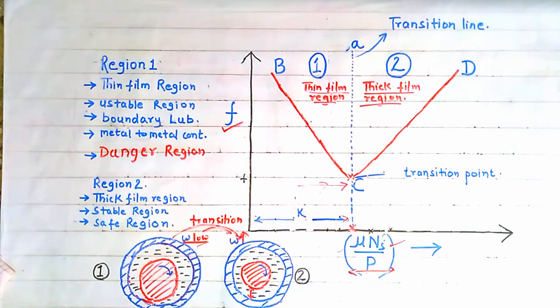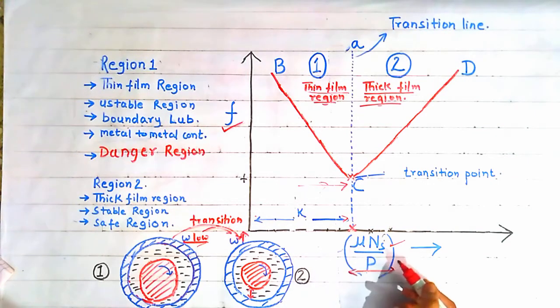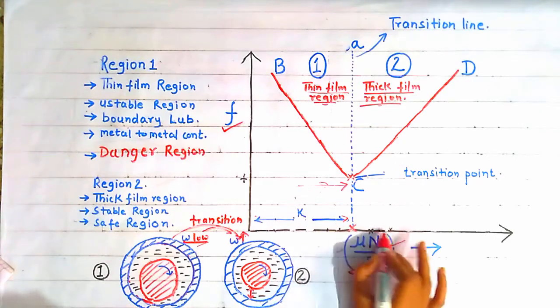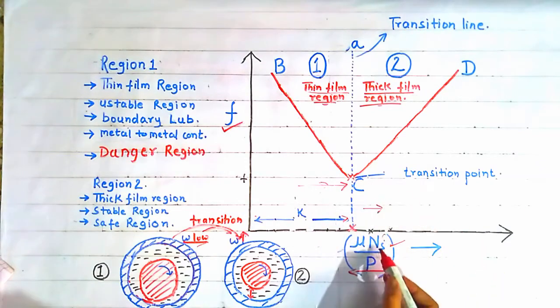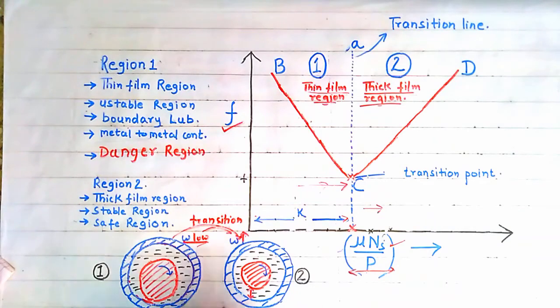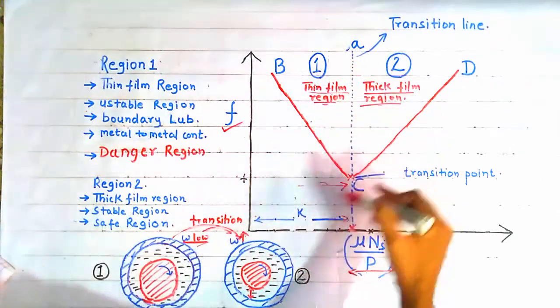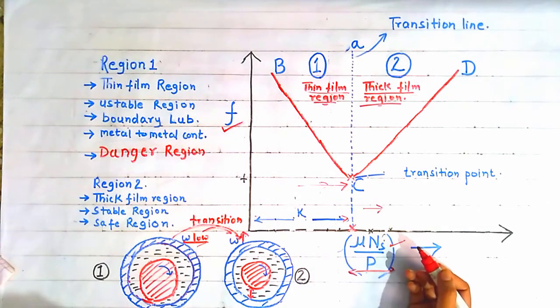Okay. So as the speed of the journal increases further and mu n by P also increases because of the speed increase, then the value of mu n by P becomes greater than K. That is, we are moving toward the thick film region. When mu n by P is greater than K, we cross the point C, or we cross line AC, and we go to the thick film region. There the thickness of the fluid film is large and it is stable.